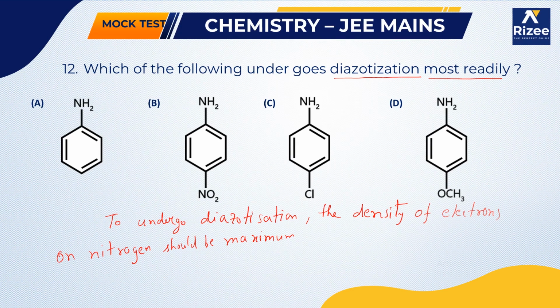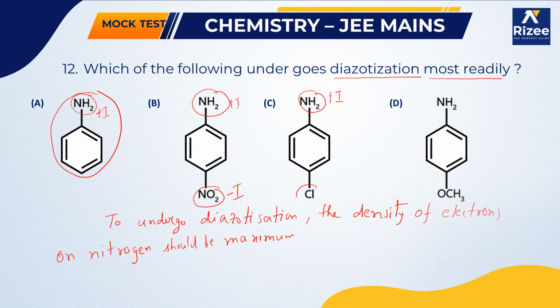Now in the first option you can see NH2, so it is an aniline. In aniline, NH2 is a plus I group. Next, here it is a plus I group and the nitro group is a minus I group. This is a plus I group and this is a minus I group. This one, NH2, is a plus I group and this OCH3 is a plus M group.